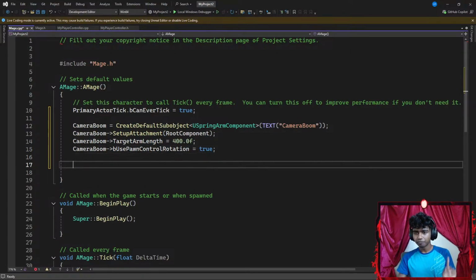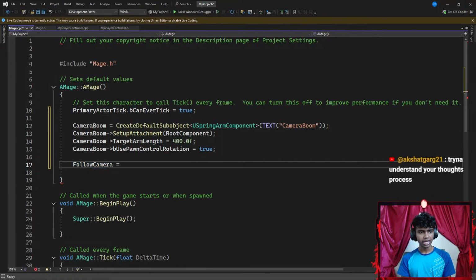Spoilers alert, guys. That said, now once I'm done with creating a default subobject for my camera boom, I'm going to go ahead and add a few attributes for my follow camera, which is my actual camera component. So I'm going to go ahead and set that equal to.